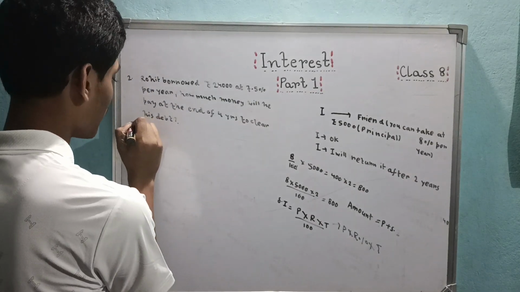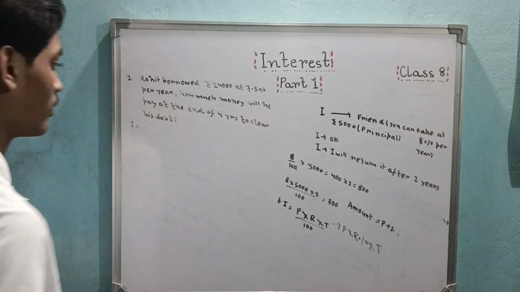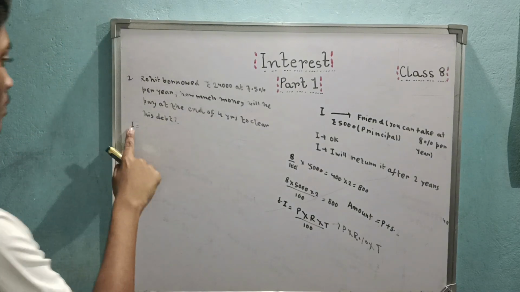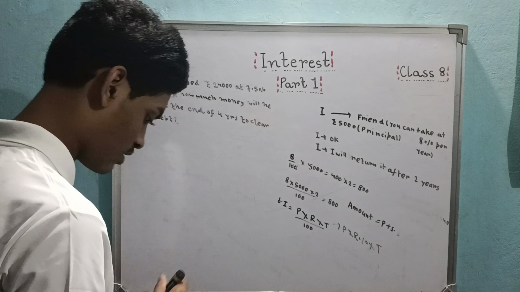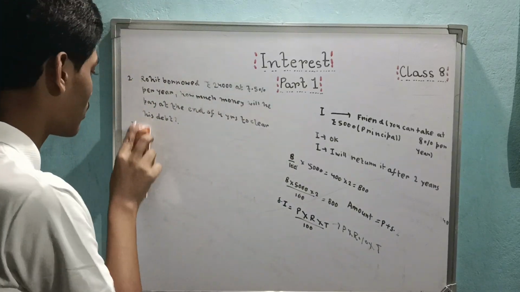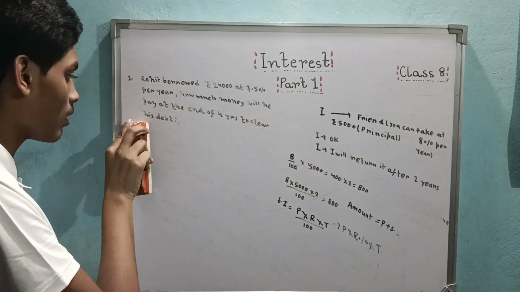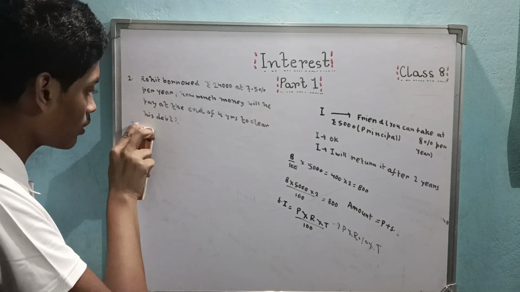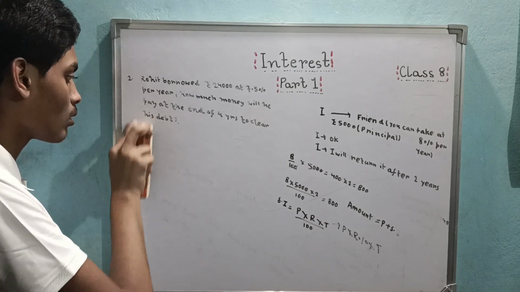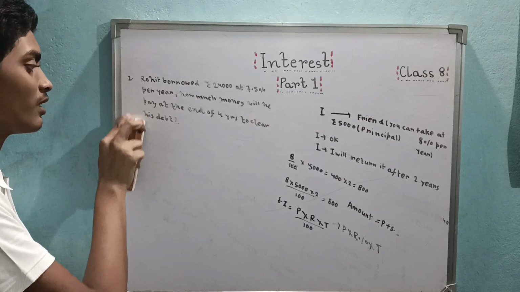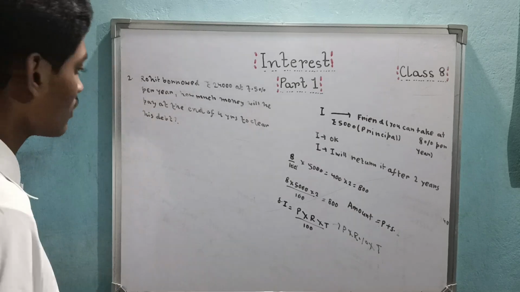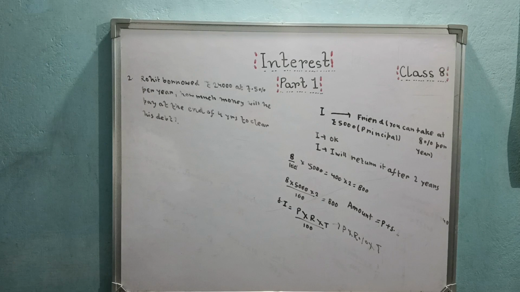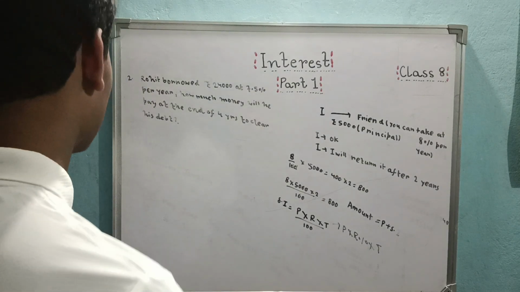So simple interest. Wow, it's looking nice actually. If we write it a bit bigger. Oh wait, it's a permanent marker actually. Still, we can do it. It's going to take it harder. Let's see. Something is better than nothing, right?